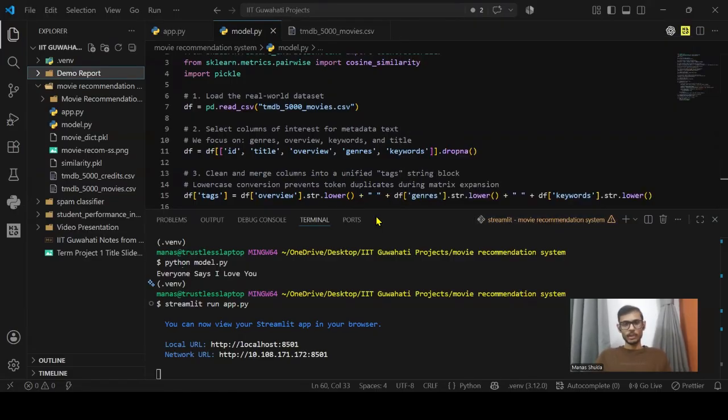For future scope, we could evolve this into a hybrid system by adding collaborative filtering using live user ratings. We can also integrate the TMDB Live APIs to automatically fetch real-time movie poster thumbnails and migrate vector indexing to a cloud database.